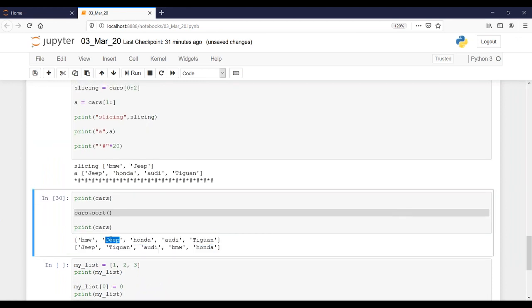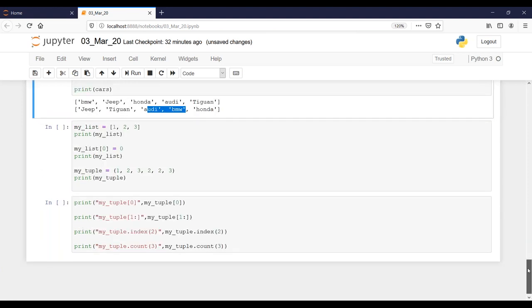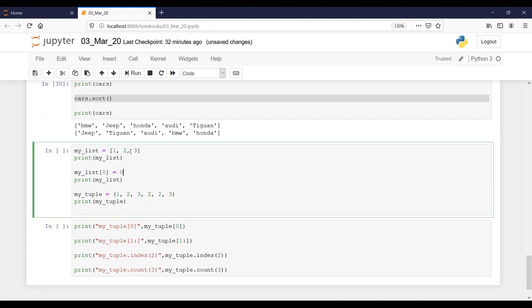So here, generally the sort goes by alphabetical order, Audi should have come first, then BMW. But it is having capital letters, that's why it gave Jeep and Tiguan at the start. So J comes before T, and then it went with the small case. So all these are basic operations. It doesn't make much of a difference unless you get into the practical implementation of things. So you guys understood now.